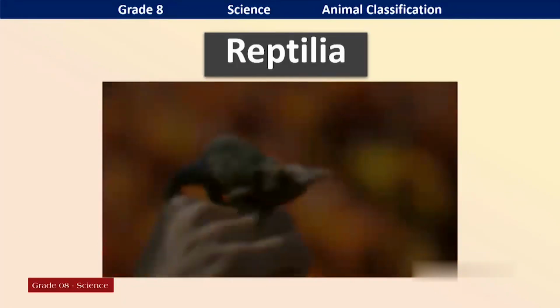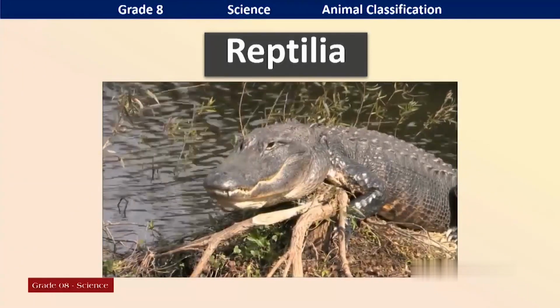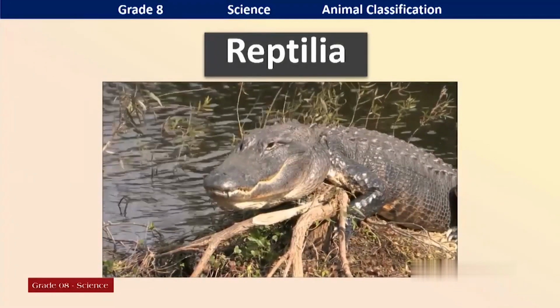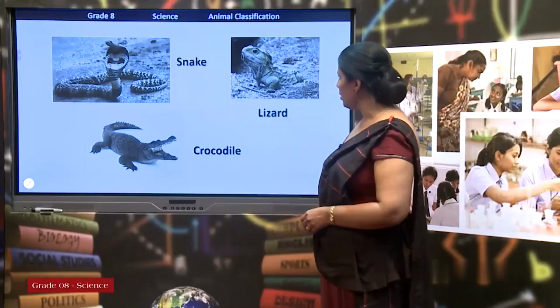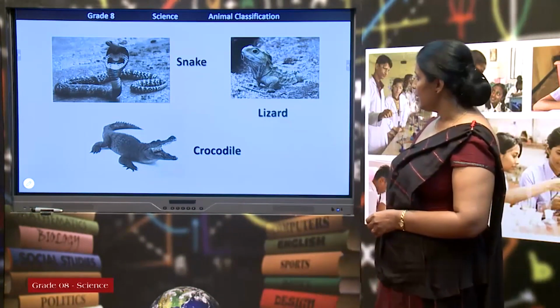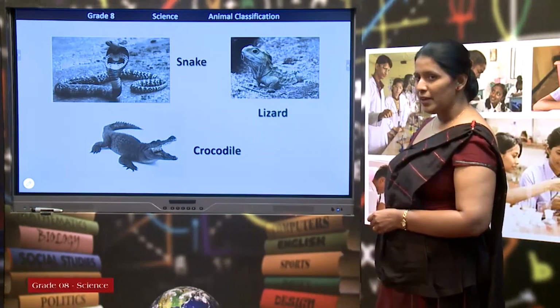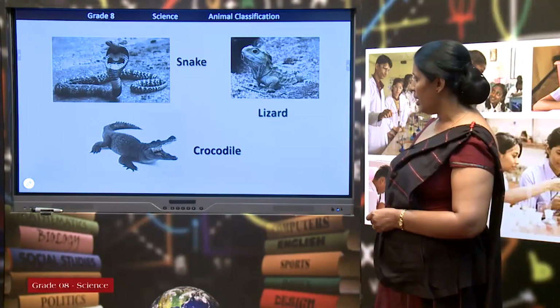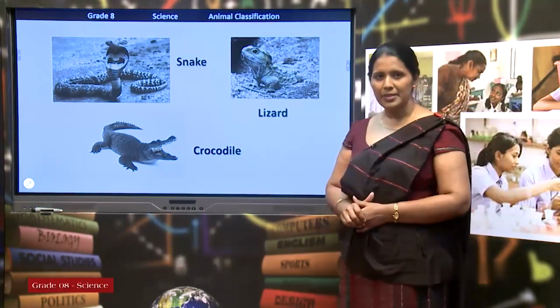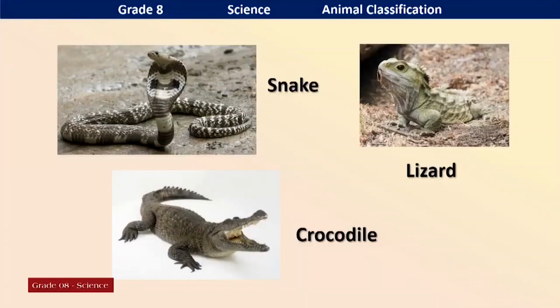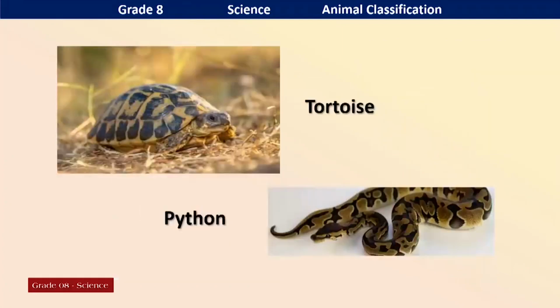All the reptilians have very dry skin. Right, okay. Let's have a look at the common reptilia you can see in the environment. Snakes, lizard, crocodile, tortoise, python, gecko, some more.